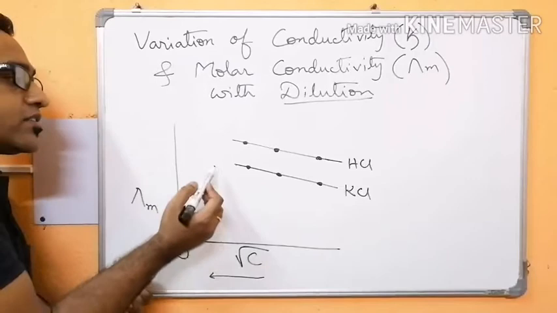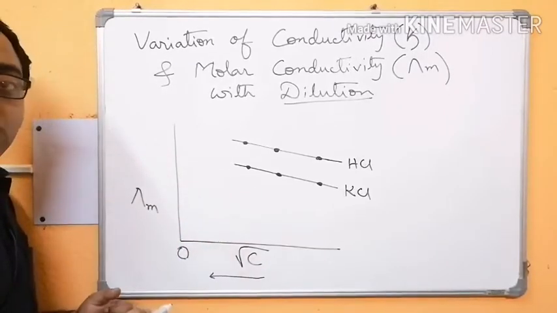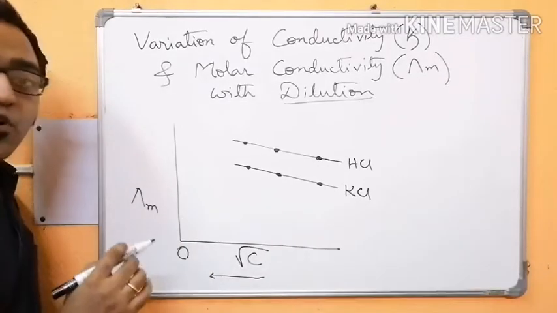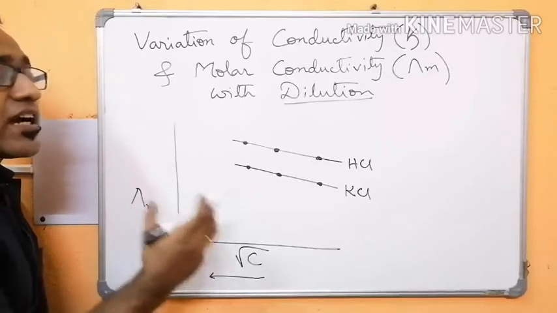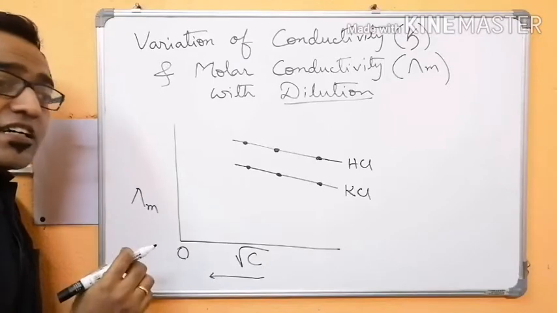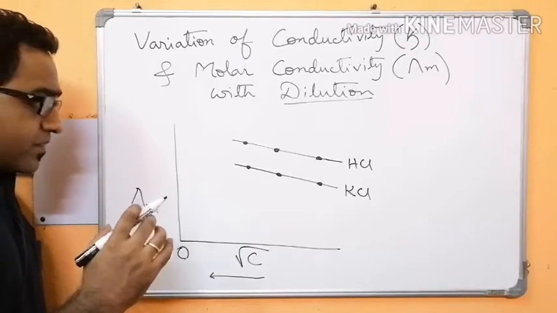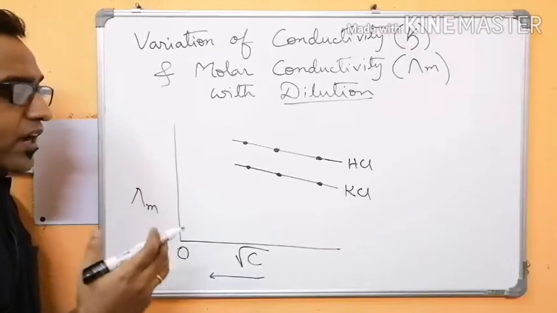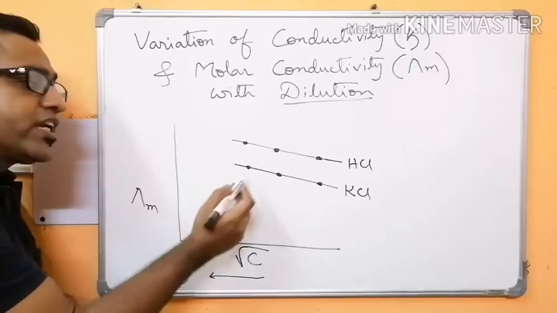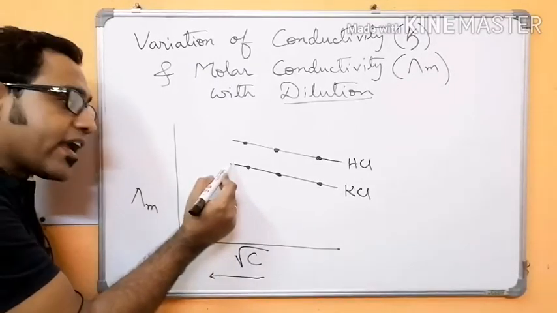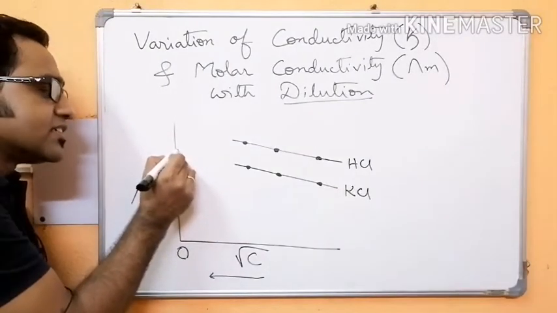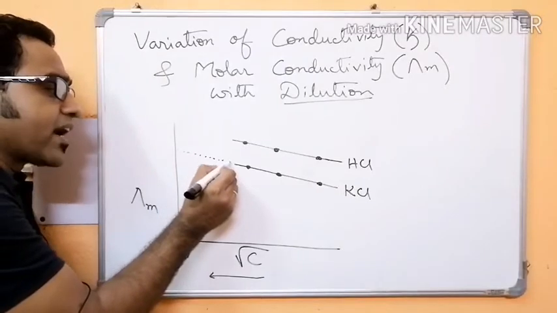Now you may ask, sir, what will be the value at zero concentration? Why is the curve incomplete? Because practically it is not possible for any instrument to detect the molar conductivity near zero, because in that range the noise level of the instrument becomes so high that you cannot measure the conductivity. But we can do one thing. We can extrapolate this straight line and see where it meets the y-axis, that is the lambda m axis.